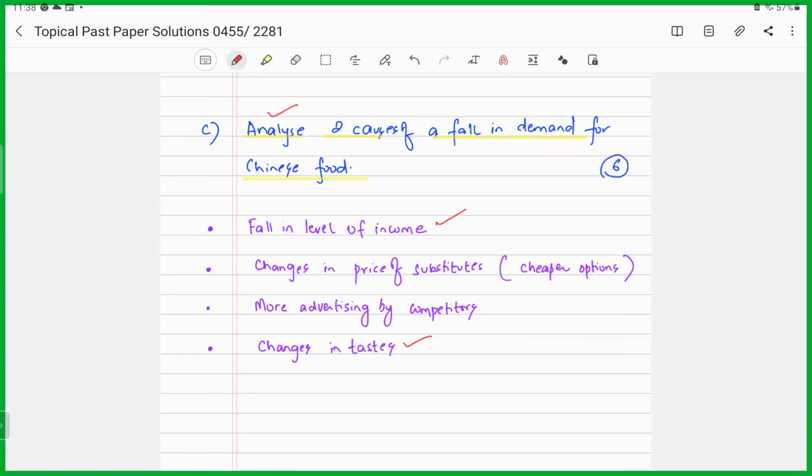Or you could say maybe because the substitutes were cheaper, maybe the Indian cuisine was relatively cheaper, or maybe the Italian food was relatively cheaper. So now the consumers switched to relatively cheaper options, right? The price of the substitutes fell.